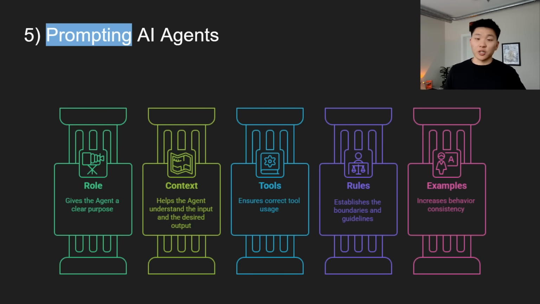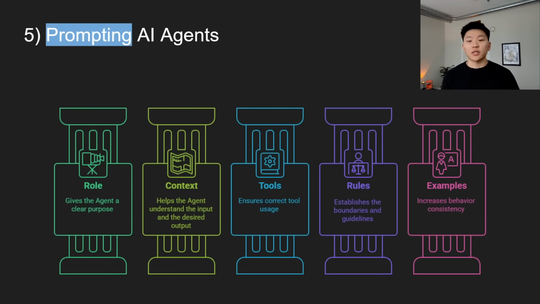Then of course the tool instructions. When you're building a tools agent, this is the most important thing in my mind. Yes, it's good to add rules and show when you use each thing, but having an actual section for your tools is going to increase the consistency a lot. At least that's what I found, because this tells the AI exactly what tools are available, when to use them, and how they work. This is really going to ensure correct tool usage, rather than the AI trying to go off of general guidelines, because it's a non-deterministic workflow, and guess which one will do what. So have a tools section and define your tools.